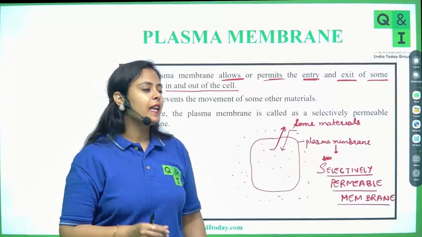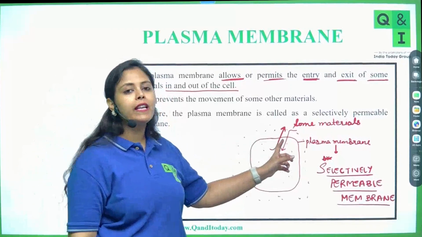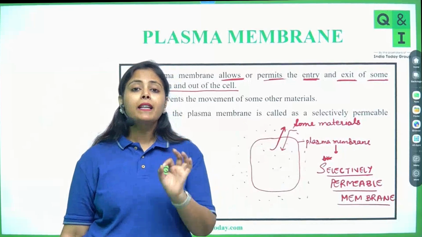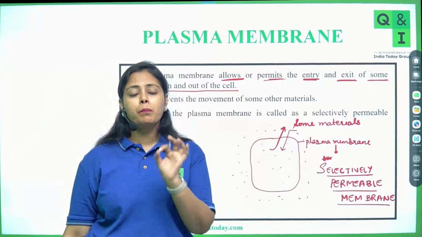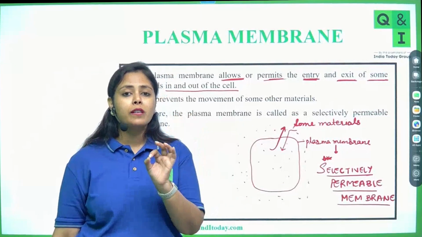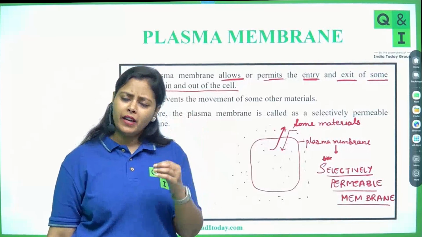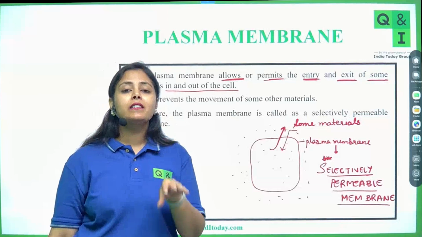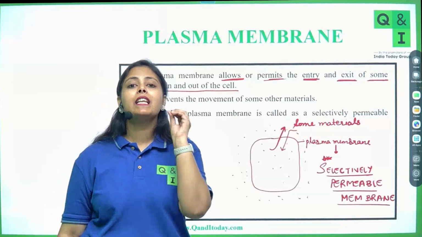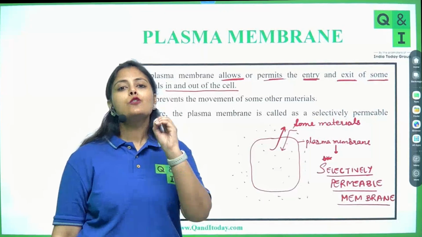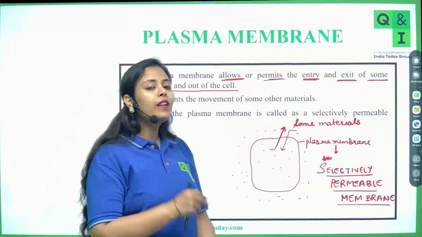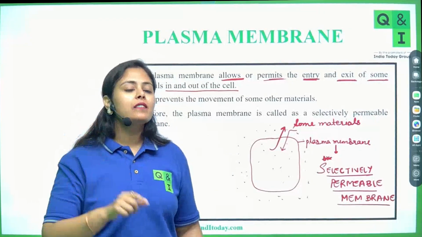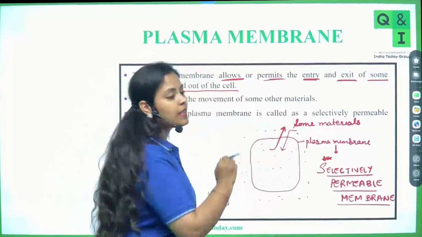Now, Samagna, the foreign particles. Foreign particles are usually not transported inside the plasma membrane. But if by chance the plasma membrane allows the entry of foreign particles like certain bacteria or viruses, they can enter the cell. Once they enter, they will be digested by the lysosomes. You will learn in higher classes which bacteria and viruses can get entry inside.